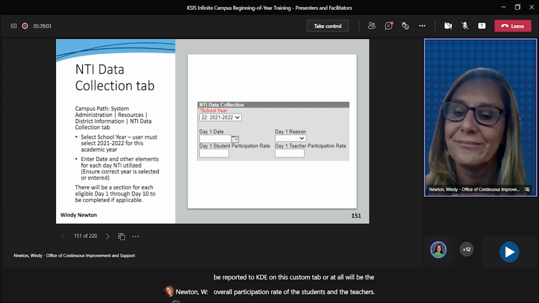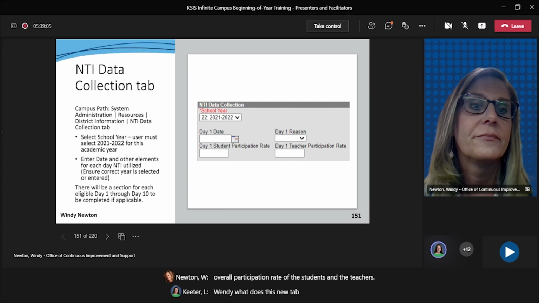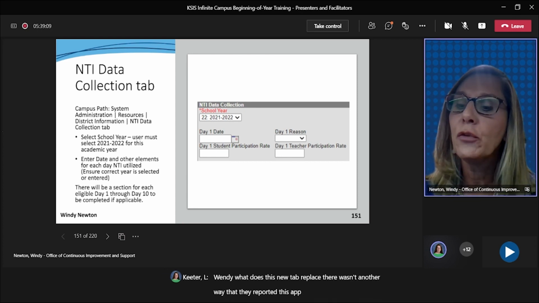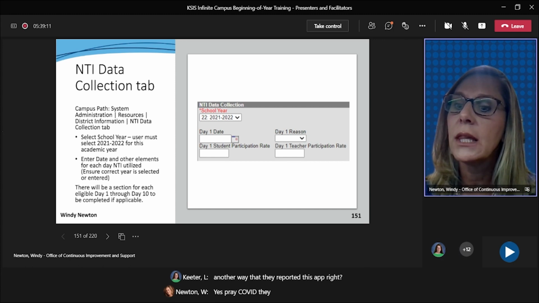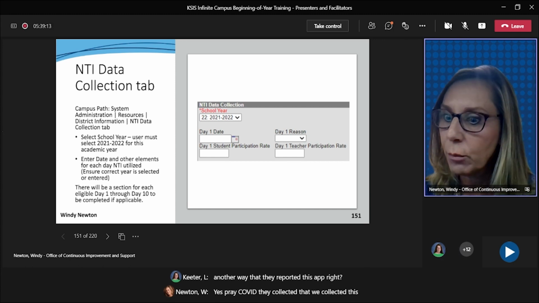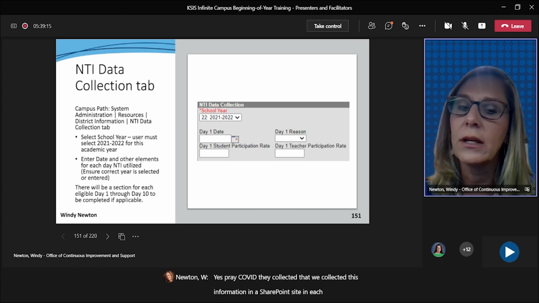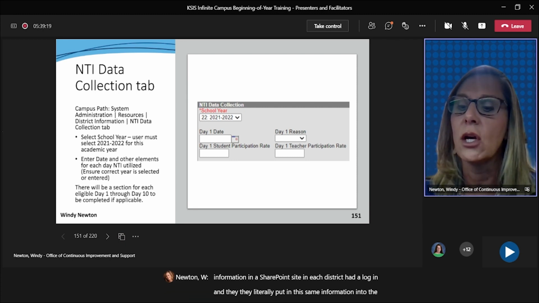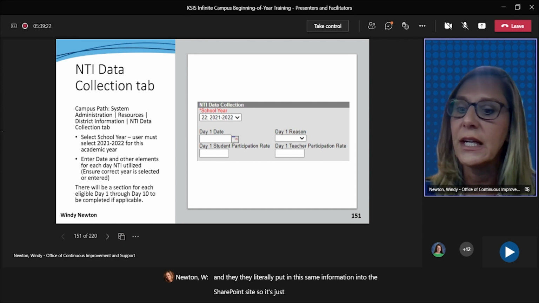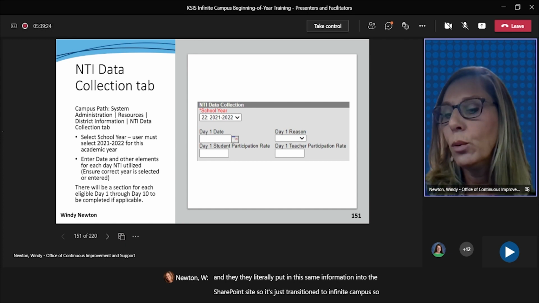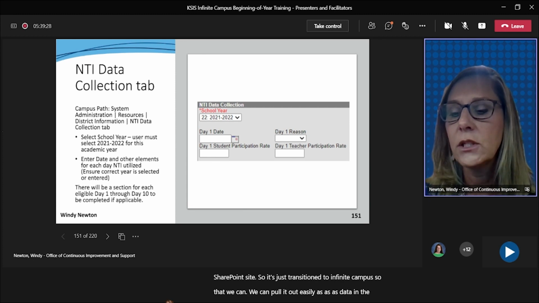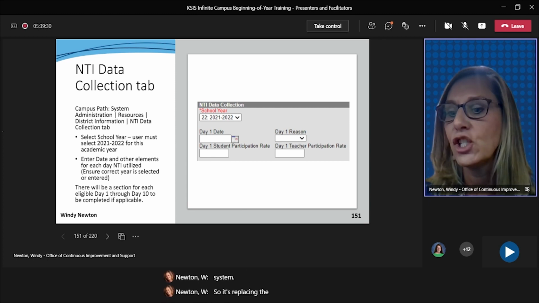Wendy, what does this new tab replace? There was another way that they reported this, right? Yes. Pre-COVID, we collected this information in a SharePoint site, and each district had to log in and literally put in the same information into the SharePoint site. So it's just transitioned to Infinite Campus so that we can pull it out easily as data in the system. So it's replacing the previous NTI SharePoint site.